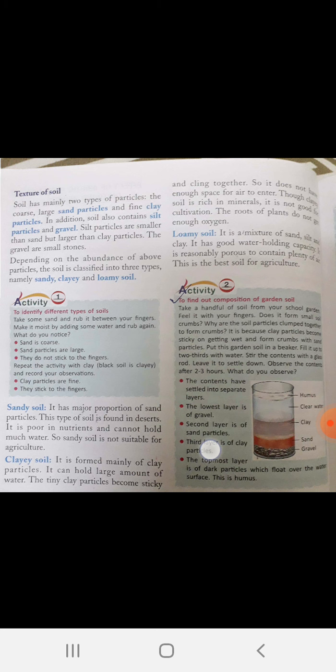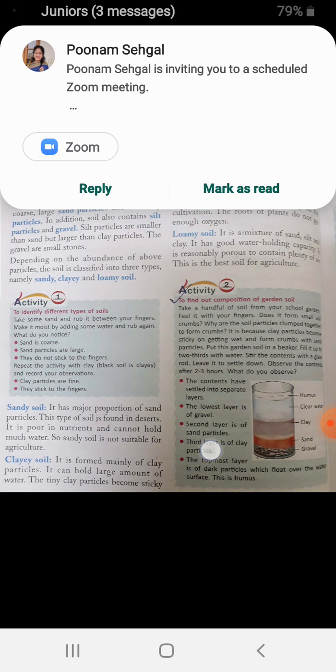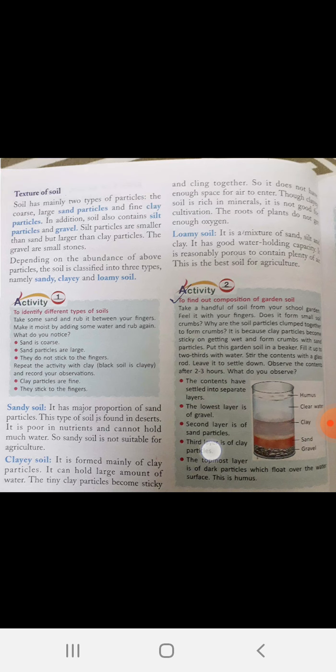Next is loamy soil. It is a mixture of sand, silt, and clay, and it has good water holding capacity. It is reasonably porous to contain plenty of air, and it allows air to enter through it.